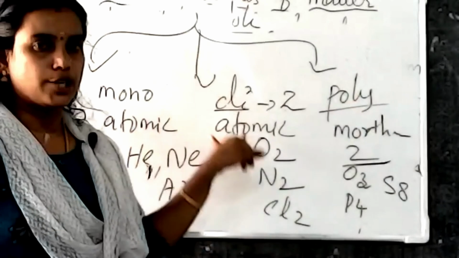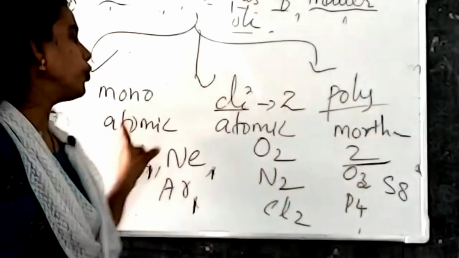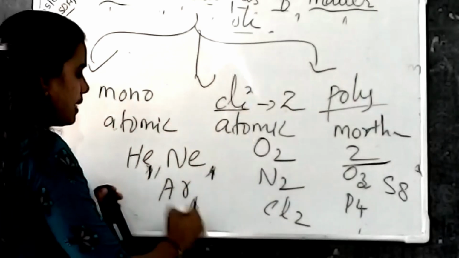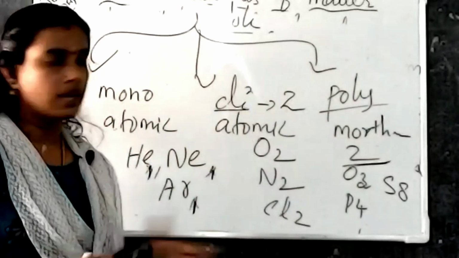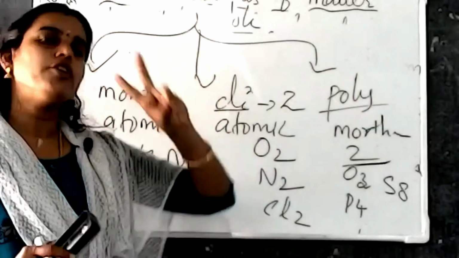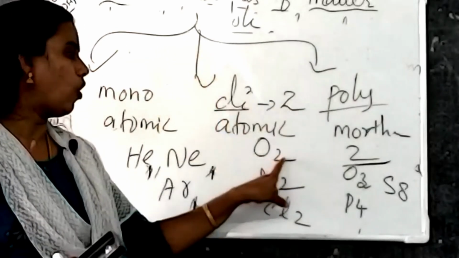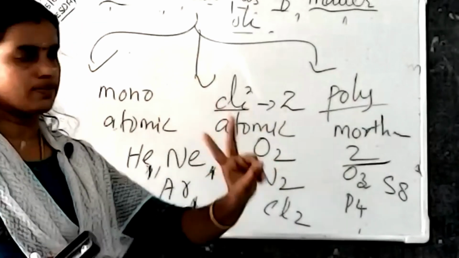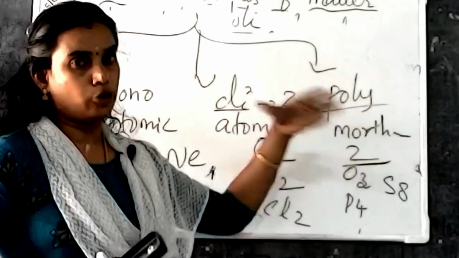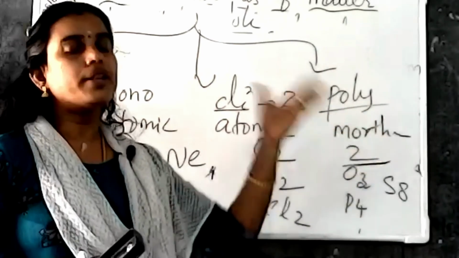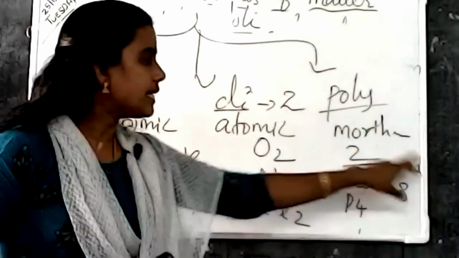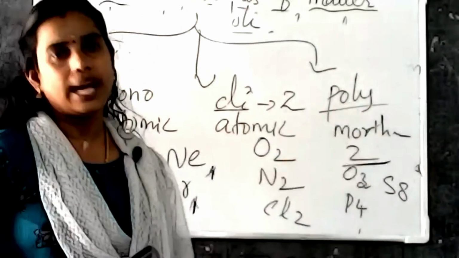So once again repeating, what are the 3 classifications here? Monoatomic, diatomic, polyatomic. Mono means it consists of only one single atom. That is, only one single atom is known as monoatomic. Then what is meant by diatomic? Di means it consists of two atoms. Okay, so here all the numbers represent two atoms. What is meant by polyatomic? Poly means the molecules which consist of more than two atoms, like 3, 4, 8. Okay, so these are the examples for polyatomic.